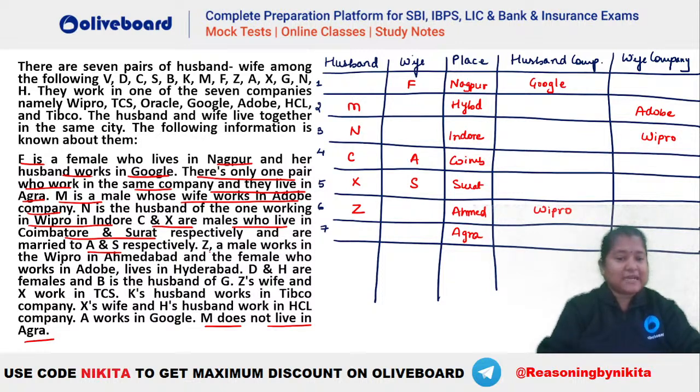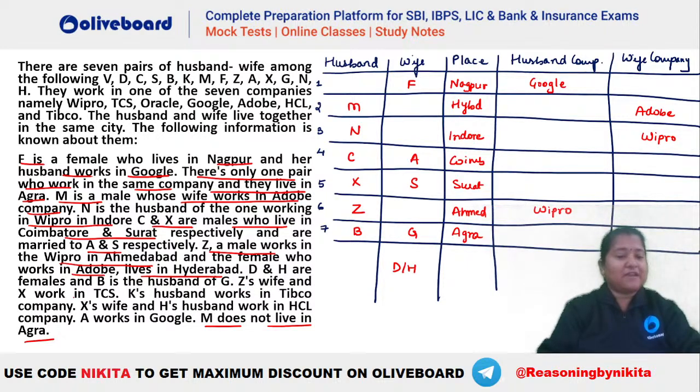So done. Z is a male, works in Wipro in Ahmedabad and the female who works in Adobe lives in Hyderabad. So that is done. Hyderabad is also placed. Now D and H are females. Okay, so D and H have to be females. We will place D and H here. We do not know where D and H are. Okay, we'll see. D and H are females and B is the husband of G. That means husband and wife both should be vacant in that particular place. You can see only one possibility is there. That is, B, the husband of G, will be here. So B and G will be the ones who are in Agra.